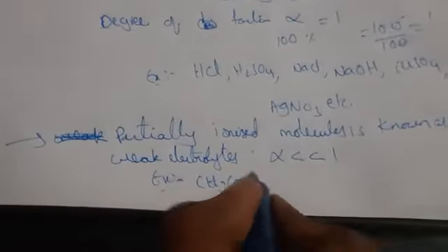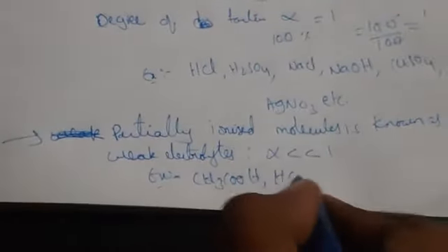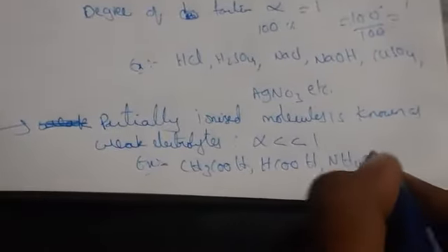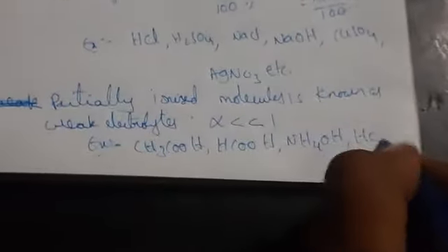Examples we can take: CH3COOH, HCOOH, NH4OH, HCN. These are the compounds we have for weak electrolytes.